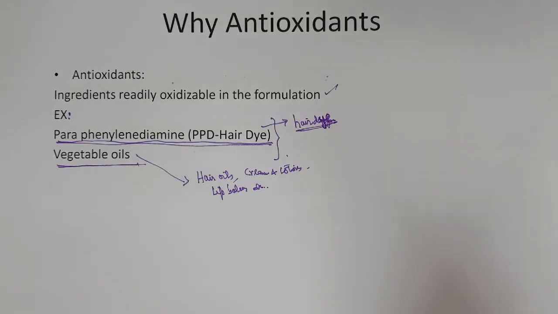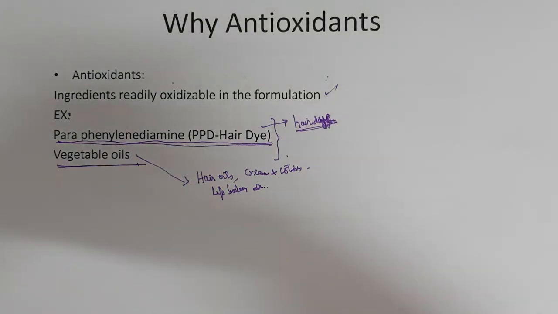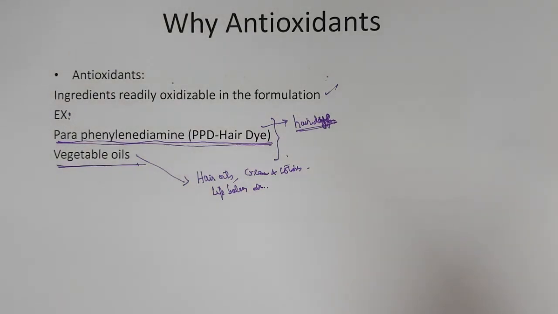The other tube contains hydrogen peroxide, which is an oxidant. When both are mixed and applied, PPD enters the hair and hydrogen peroxide oxidizes it, and it forms a bigger molecule which gets locked inside the hair, and that is how it works.